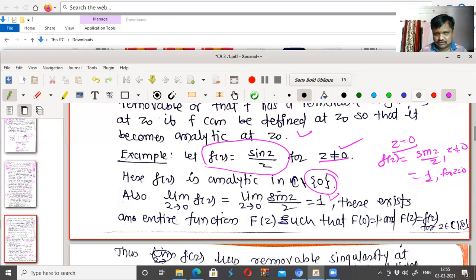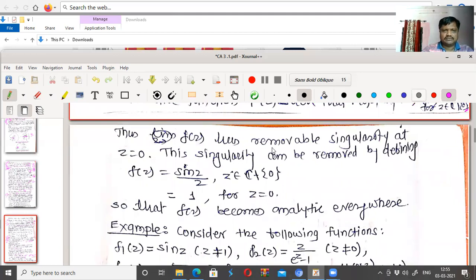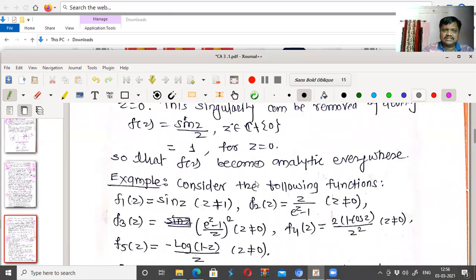So f of 0 equal to 1 we are taking, such that there is an entire function capital F of z such that F of 0 equal to 1 and capital F of z is equal to small f of z for z not equal to 0. Such a type of singularity is called a removable singularity, meaning we can remove the singularity. Thus, f of z has a removable singularity at z equal to 0. This singularity can be removed by defining f of z as sine z upon z for z other than 0, and it is 1 for z equal to 0, so that f of z becomes analytic everywhere.